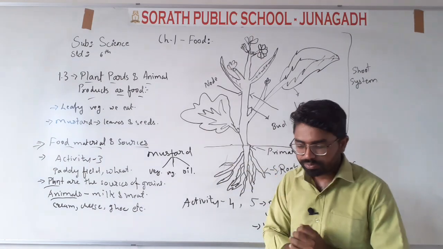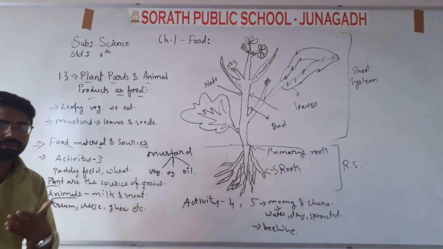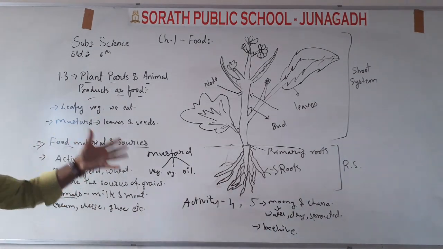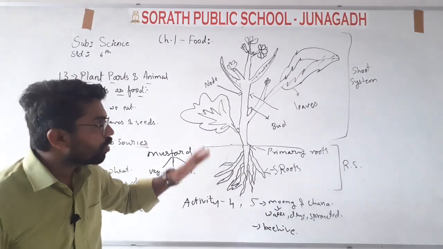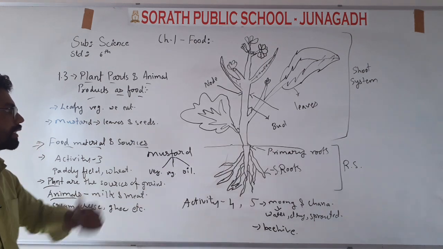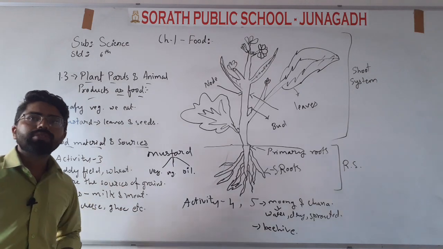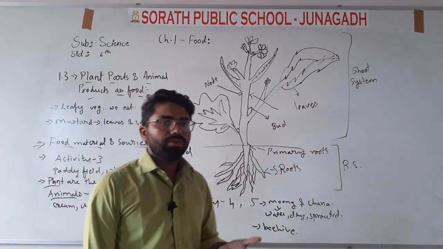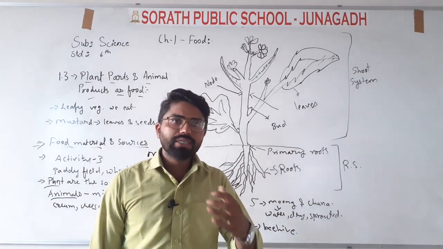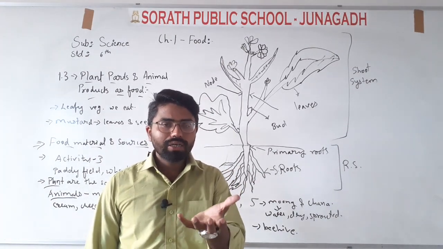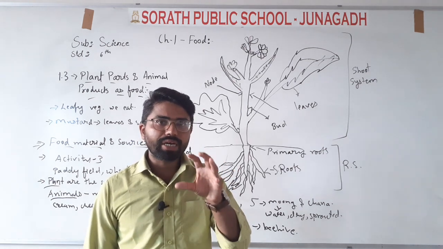Okay. Now plant parts. What do you mean by plant parts? Plant parts means that you have to discuss the parts of the plants. Okay. Another thing is that sometimes we make vegetables from the leaves of plants. Some items are there, like cabbage. Cabbage is made up of leaves only.